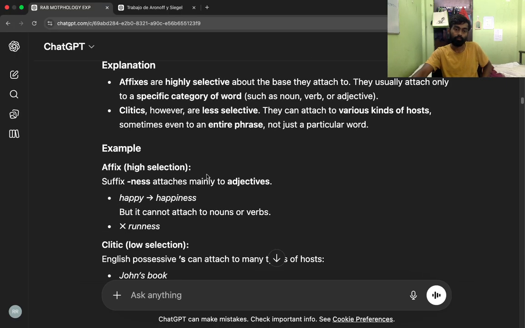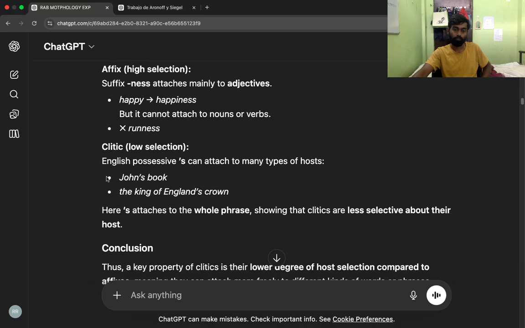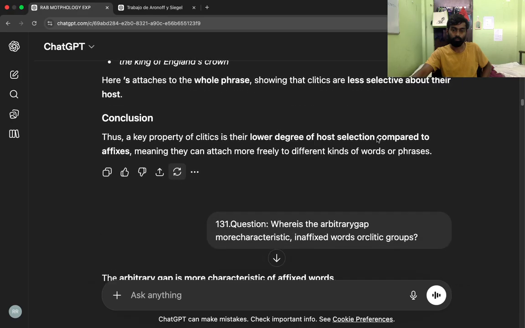Example, affix, high selection. The suffix -ness attaches mainly to adjectives. Happy, happiness, but it cannot attach to nouns or verbs. Runness. Clitic, low selection. English possessive 's can attach to many types of hosts. John's book, the King of England's crown. Here 's attaches to the whole phrase, showing that clitics are less selective about their host. Conclusion. Thus, a key property of clitics is their lower degree of host selection compared to affixes, meaning they can attach more freely to different kinds of words or phrases.